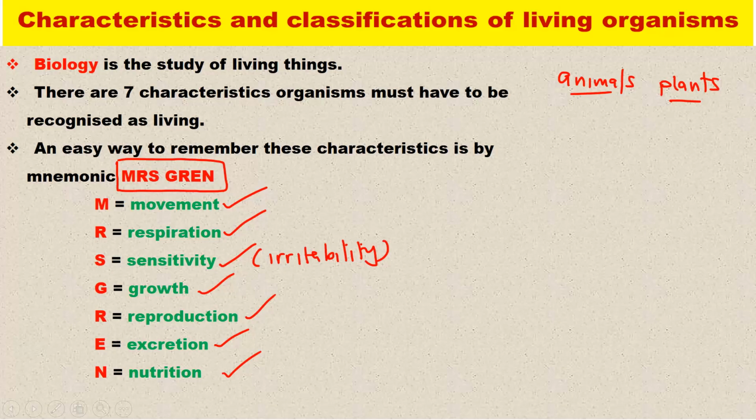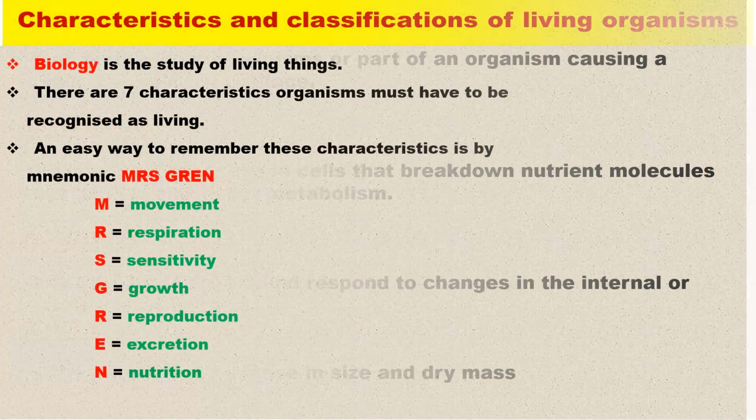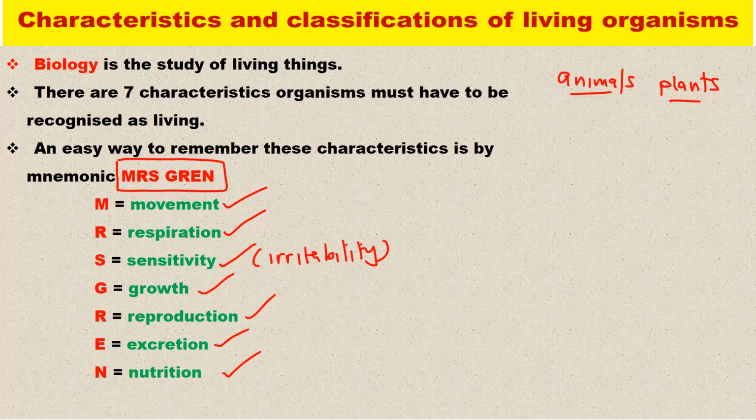Up to this point, you should be able to remember these. Like I said, they are very important when it comes to our questions, especially paper 2, for those writing extended. Now, let us look at each of these one by one. Mrs. Grain is simply movement, respiration, sensitivity, growth, reproduction, excretion, and nutrition. And each and every living organism possesses all these characteristics.